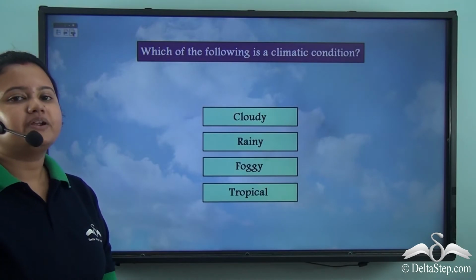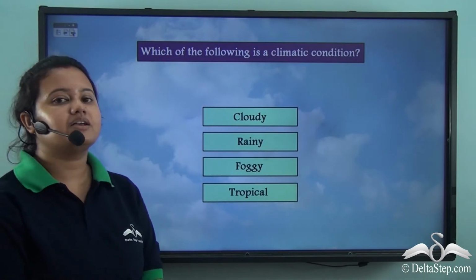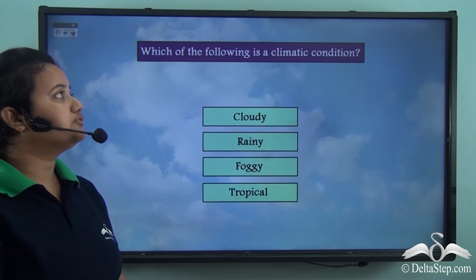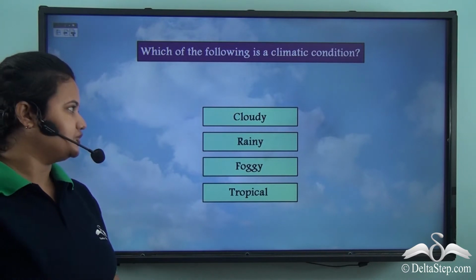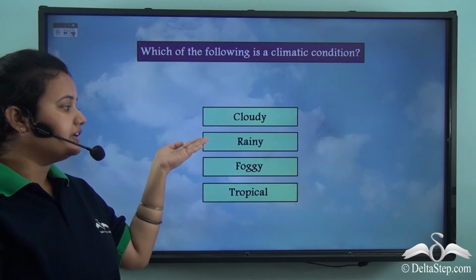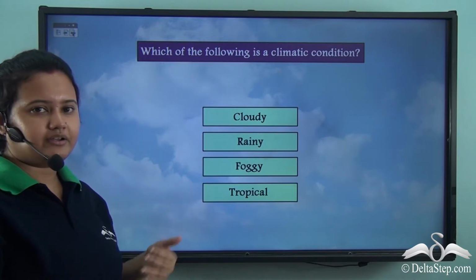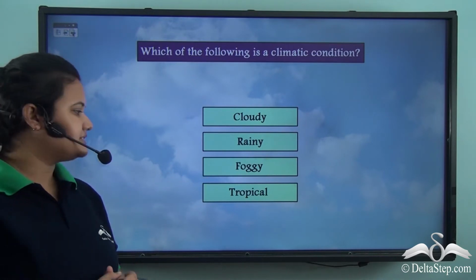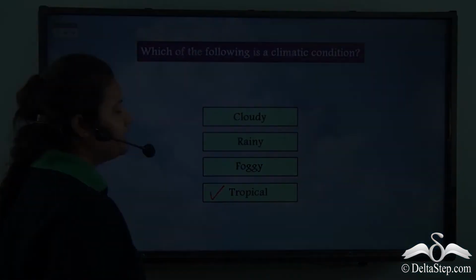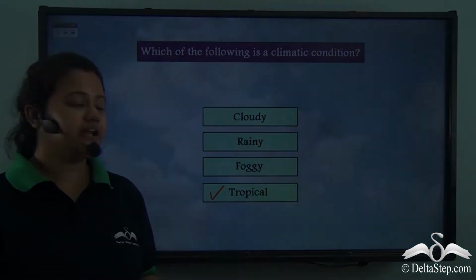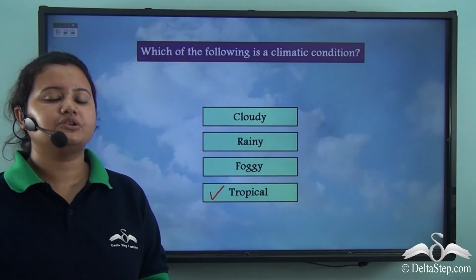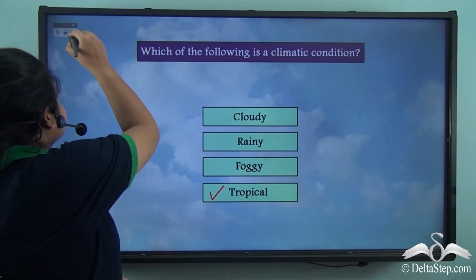Now, before we proceed with our lesson, can you help me to answer this question? Which of the following is a climatic condition? Is it cloudy, rainy, foggy or tropical? Well, the correct answer is tropical. Well, if you remember, we just read that tropical is a climatic condition prevailing in the world.